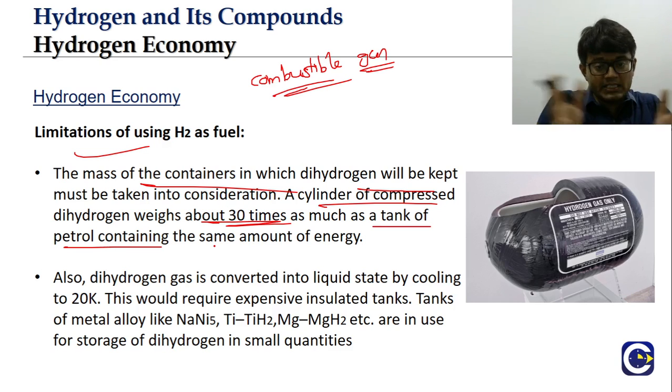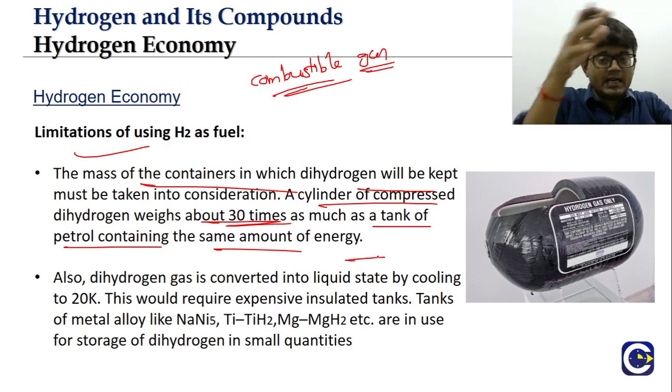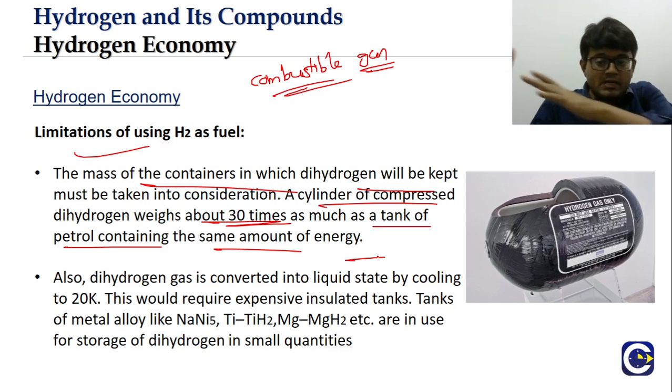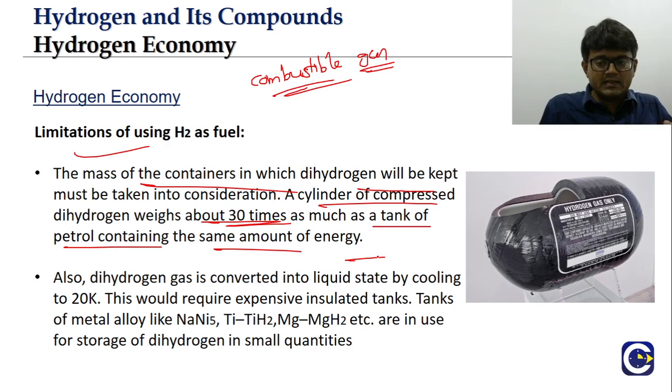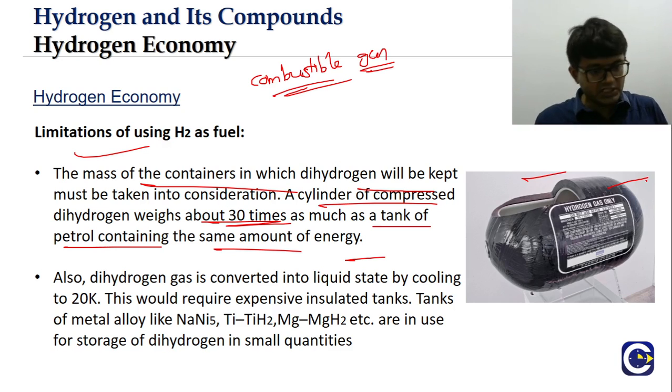For the same amount of energy, on one side we have petrol stored in a tank, and on the other side we have compressed hydrogen gas in a container which has got all the precautions, many layers and so on. Compare the mass: for getting the same amount of energy, if we measure the overall mass along with the hydrogen cylinder, it will be almost 30 times the mass of the tank in which we store petrol. So this is going to be very cumbersome in terms of storage and transportation.